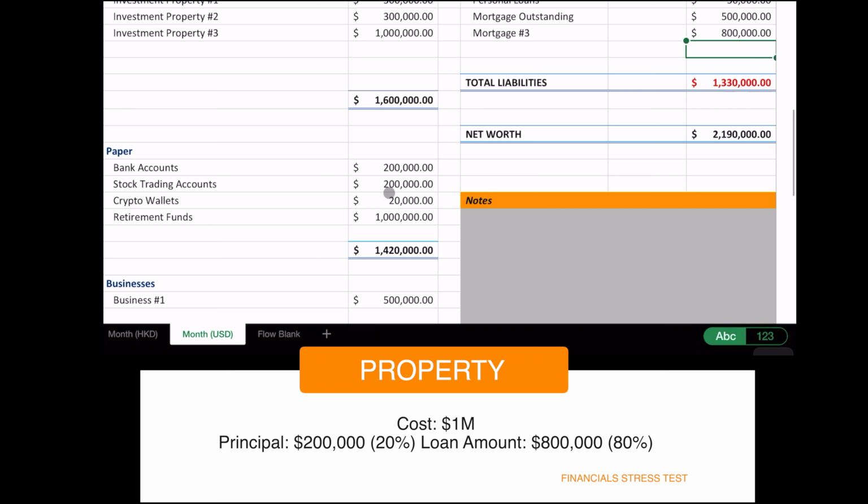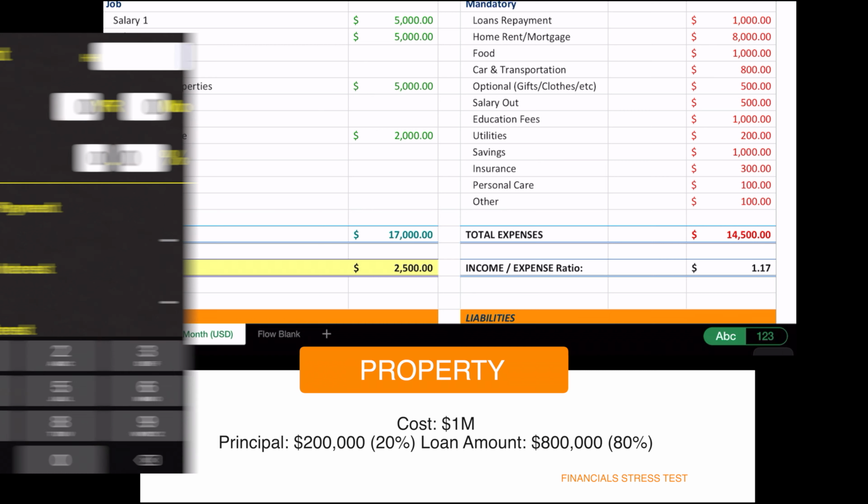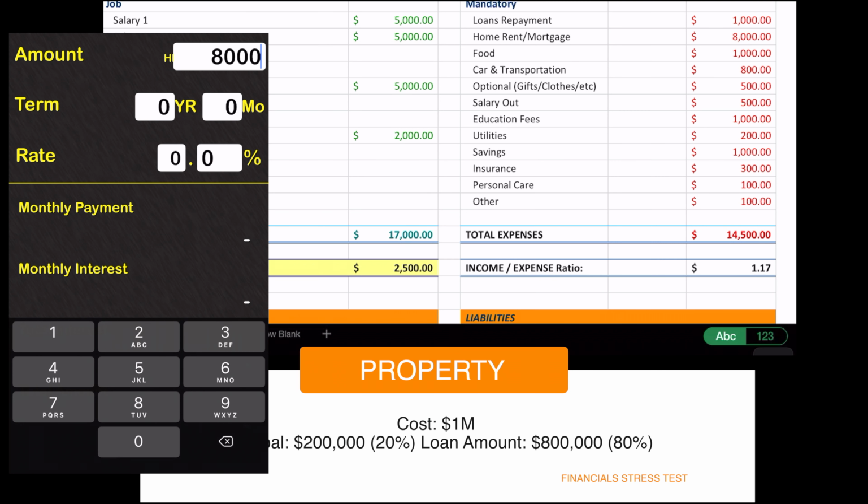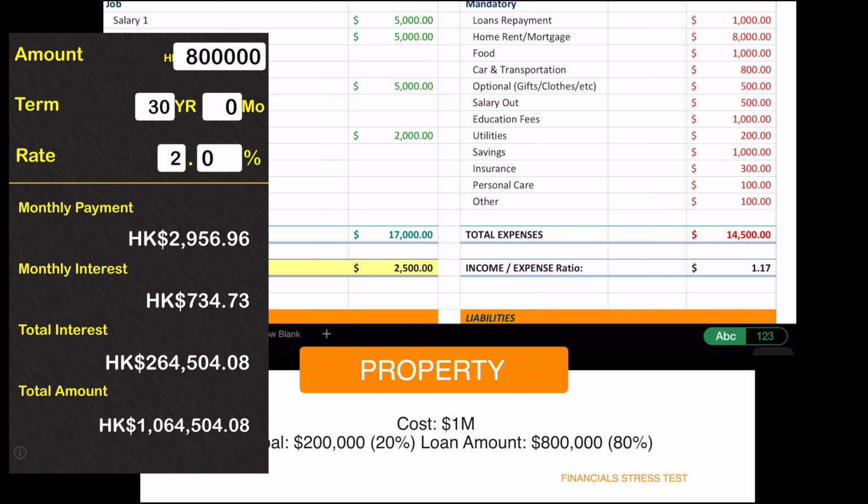So let's say we've taken that off of our crypto account, which was 200,000 before. Okay, so the loan amount of 800,000, let's call it a 30-year loan, and let's call lending at about 2%. It doesn't matter if it's Hong Kong dollars or anything, but your monthly payment is going to be 2,956, from various interest calculations. So the total amount is 1 million over 30 years, that's fine. So let's just call it $3,000.